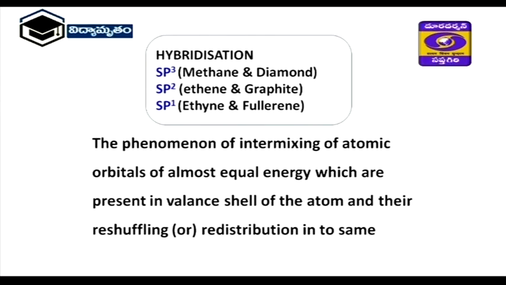Here we are going to see the phenomenon of intermixing of orbitals, and they are again redistributed into an equal number of orbitals having the same shape and energy. So therefore it is called hybridization, and these orbitals formed are called hybrid orbitals.